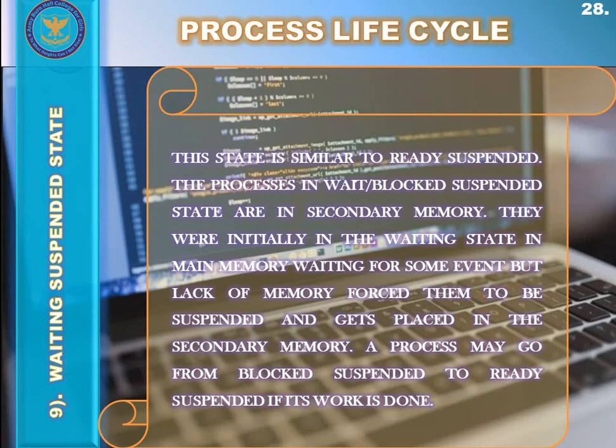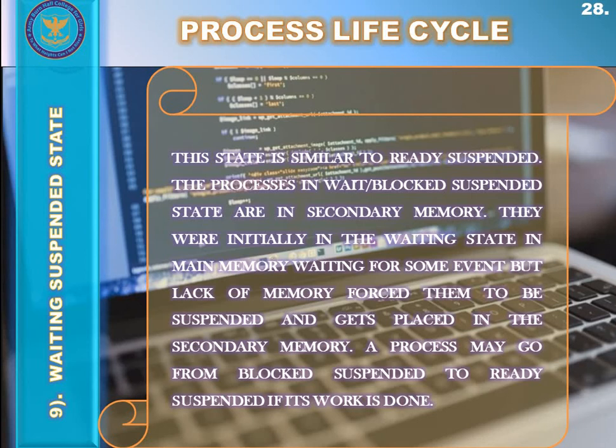When the space is full in the waiting state and a process does not get any space, that process is transferred from the waiting state to the waiting suspended state, because inside the waiting or blocked state there are too many processes and the memory space is not available. So moving a process with a lower priority from the wait state to the suspend wait state creates room for a higher priority process in the ready state.